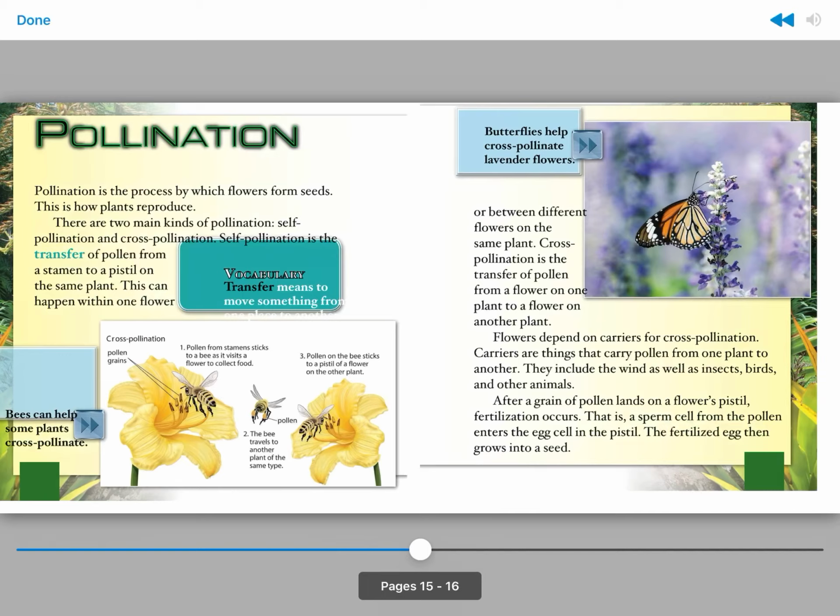Cross-pollination is the transfer of pollen from a flower on one plant to a flower on another plant. Flowers depend on carriers for cross-pollination. Carriers are things that carry pollen from one plant to another. They include the wind as well as insects, birds, and other animals. After a grain of pollen lands on a flower's pistil, fertilization occurs. That is, a sperm cell from the pollen enters the egg cell in the pistil. The fertilized egg then grows into a seed.